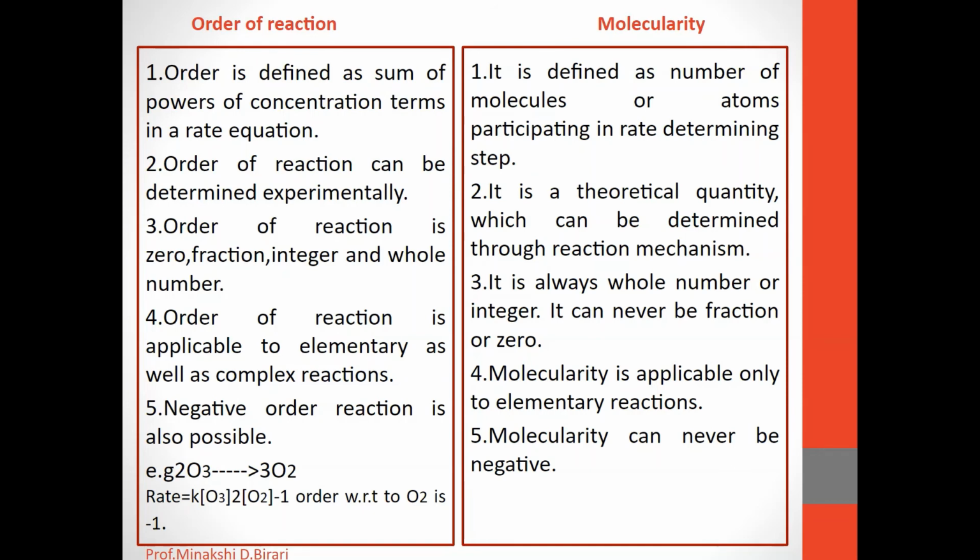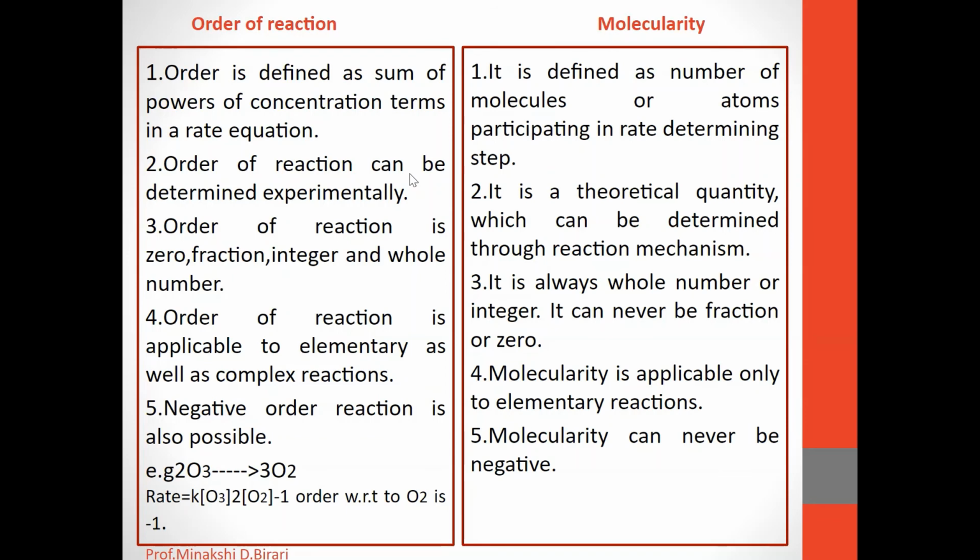So when we consider the difference between order of reaction and molecularity: order is the sum of powers of concentration terms in a rate equation, whereas molecularity is the number of molecules or atoms participating in the rate determining step.